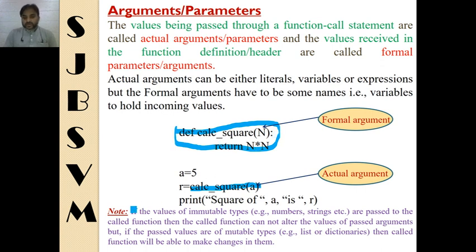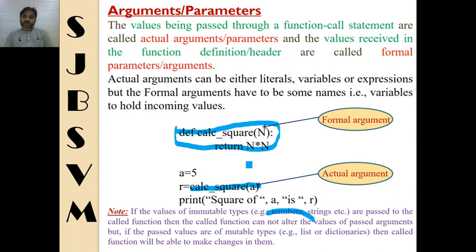Now here the note written is: if the values of immutable types, for example numbers, strings, etc., are passed to the called function, then the called function cannot alter the values of passed arguments. So if the values being passed from a function call are numbers, strings, or any immutable data type, then the function cannot make any changes. But if the actual arguments being passed are of mutable types, like lists and dictionaries, then this function can make changes in those also.